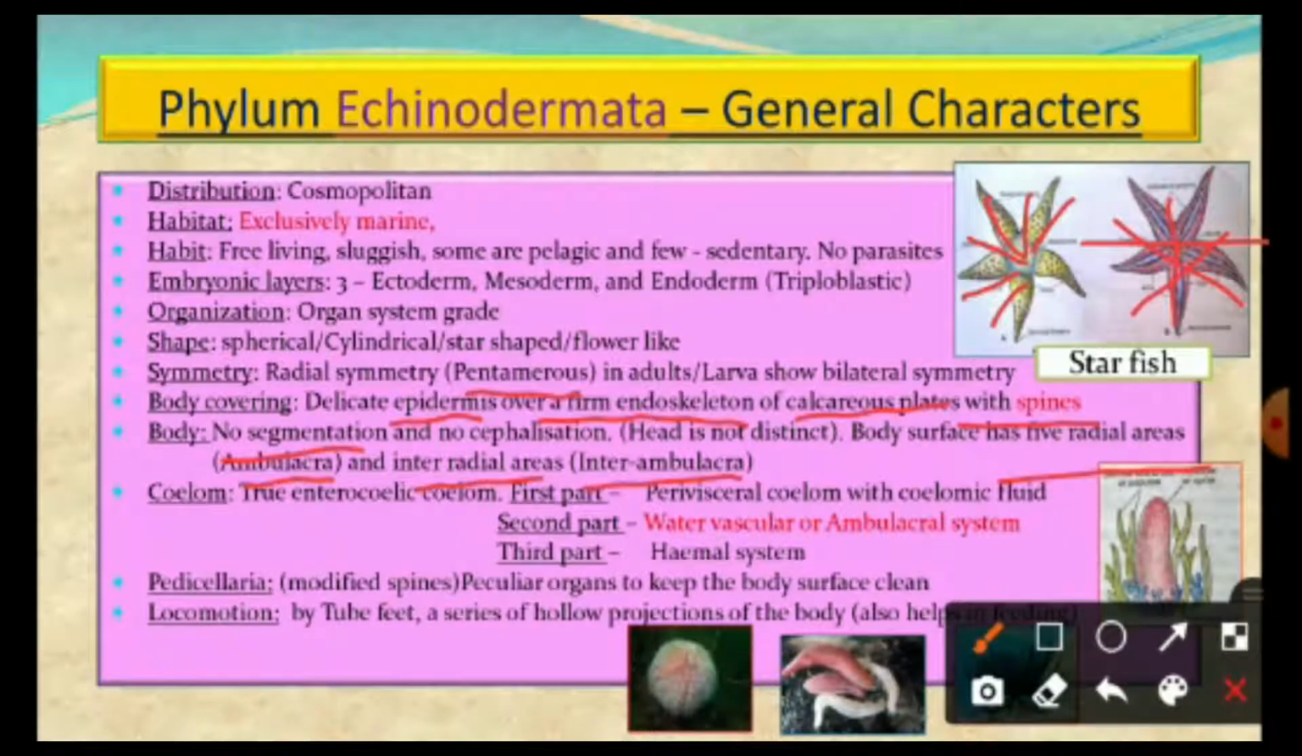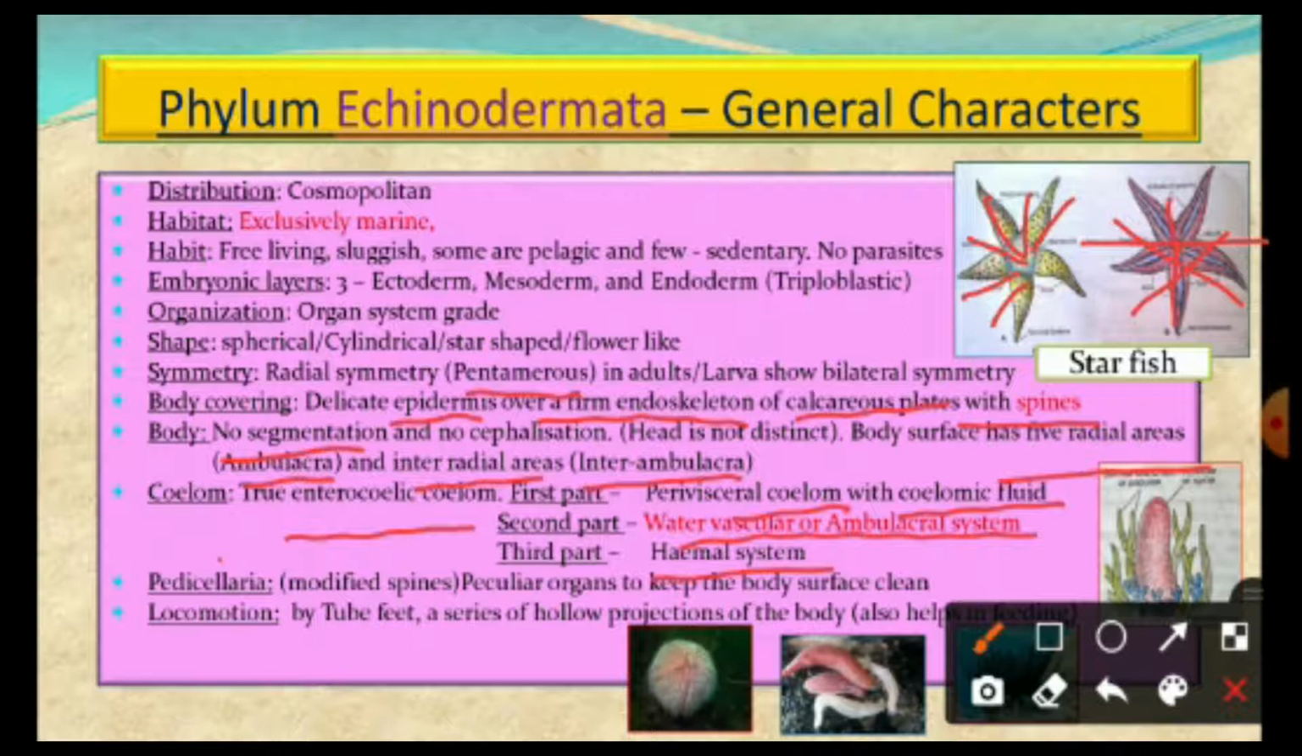Coelom: the coelom has some speciality. True enterocoelomates are present, but the first part of the coelom is modified to become the perivisceral coelom with coelomic fluid, and the second part and some portion of the coelom is modified to become the water vascular system or ambulacral system. This is a special type of system which is present only in the phylum Echinodermata, which is helpful for locomotion, food capturing, and respiration to some extent. A portion of the coelom is also modified to become a hemal system in which amoebocytes are present.